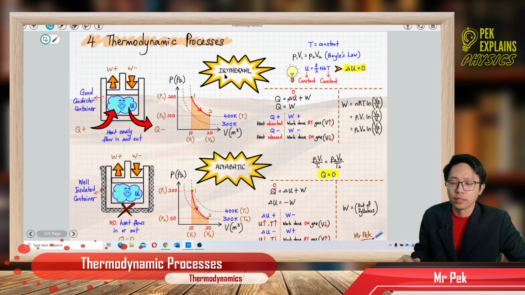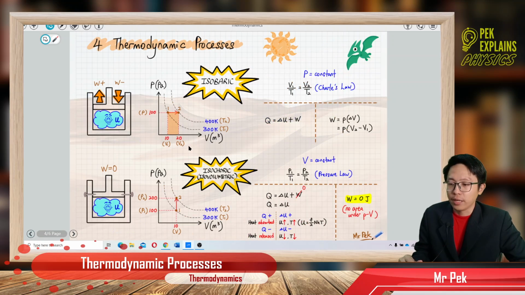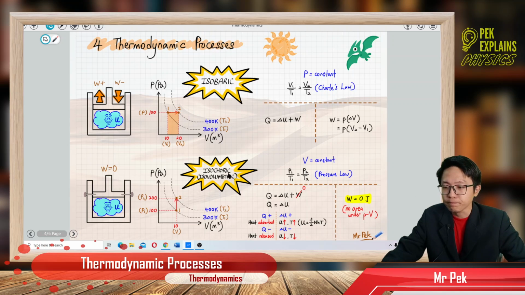The third one is called the isothermal process, and the last one is called the adiabatic process. I shall begin with the first two, the isobaric and isochoric processes.